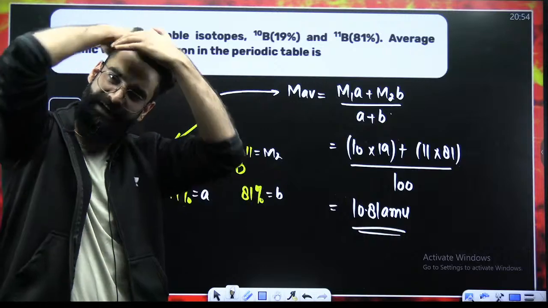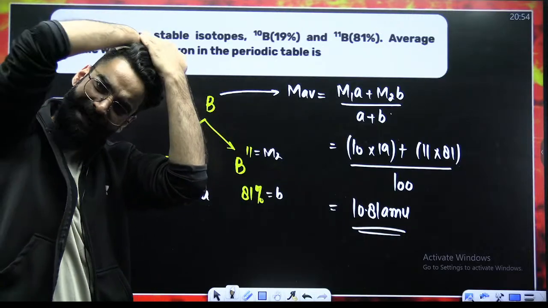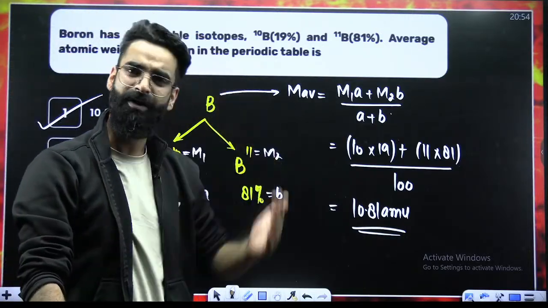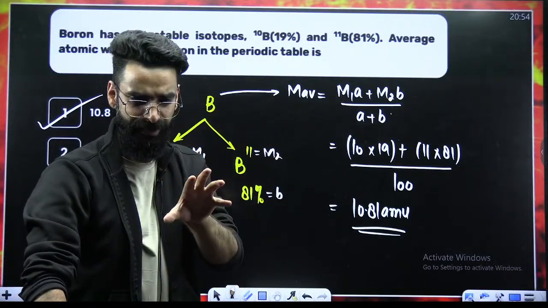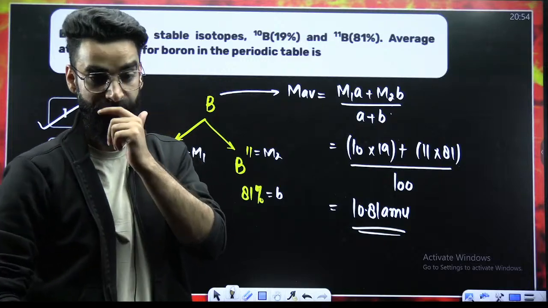Similarly, percentage abundance divided by 100 gives you fractional abundance. So you can use the other formula as well: M1 multiplied by the fractional abundance of 1, plus M2 multiplied by the fractional abundance of 2.